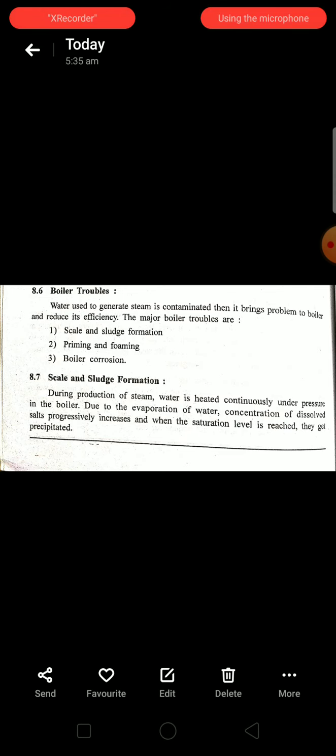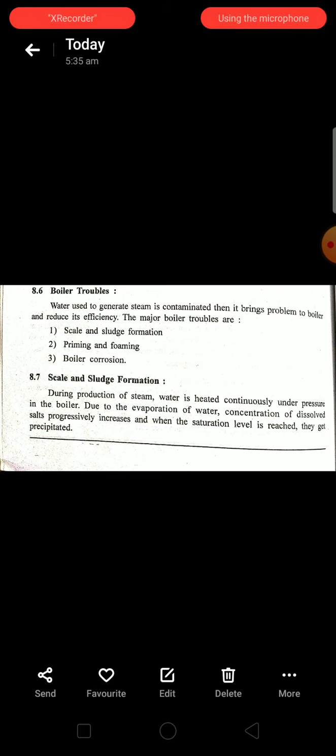During the production of steam, water is heated continuously under high pressure and temperature. When you heat the water at high temperature and pressure, the concentration of the dissolved salts present in the water increases.